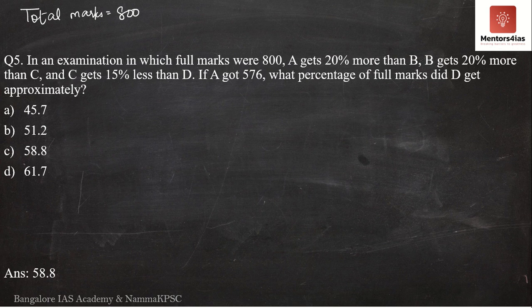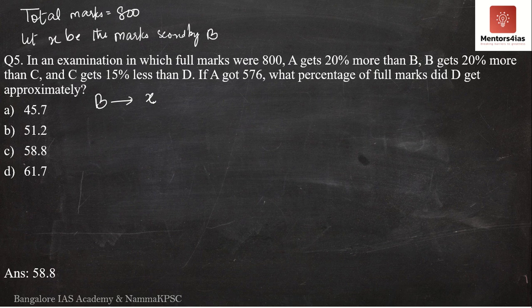Now starting with this question itself, here A gets 20% more than B. So I am going to assume for B, so that it is easier for us. Let X be the marks scored by B.